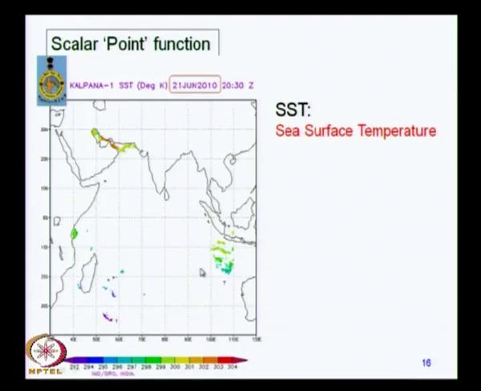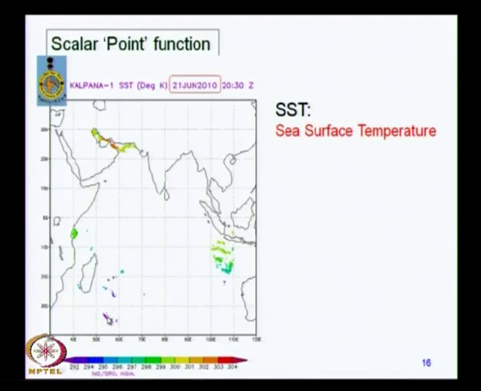You see the Indian Ocean here, and there is a temperature gradient. These are regions at slightly warmer temperatures like 304 Kelvin. This is the temperature color code, so this is about 303, 304 degrees Kelvin.